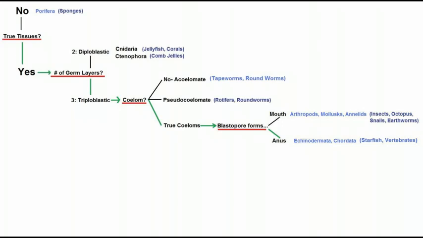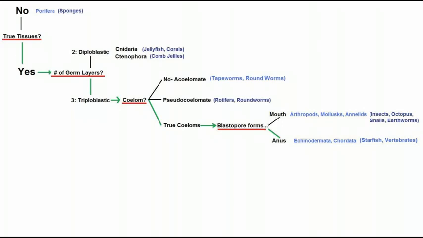Next, we can look at the number of germ layers an organism has. Only cnidarians and ctenophores, which are basically jellyfish, have 2, and all others have 3. Next, we can look at whether or not an organism has a body cavity. Tapeworms lack 1, rotifers have a false one, pseudocoelom is the term, and all other organisms do have a true body cavity.